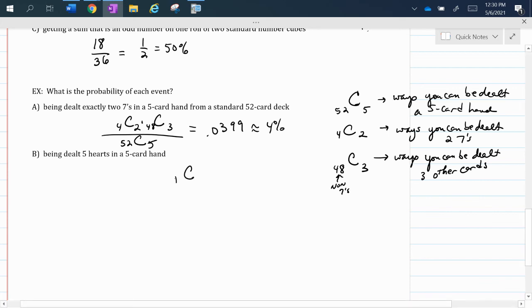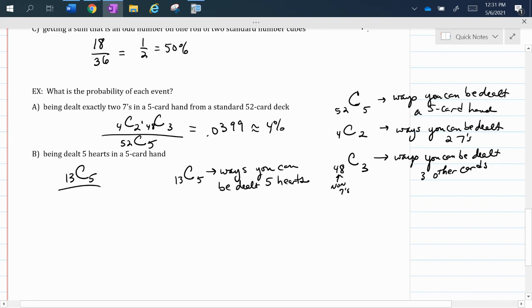So the combination of 13 choosing 5 is the number of ways you can be dealt 5 hearts. That's going to be my favorable outcome. My favorable outcome is I want to be dealt all 5 hearts. So my numerator for this probability is going to be a combination of 13 choosing 5.